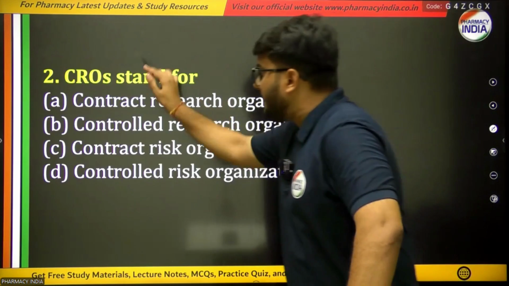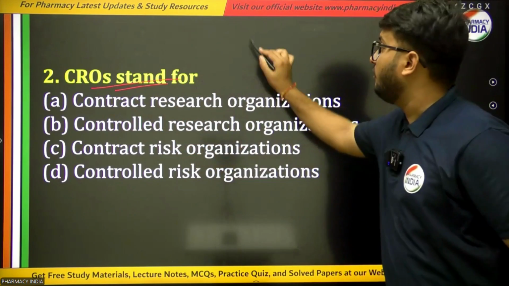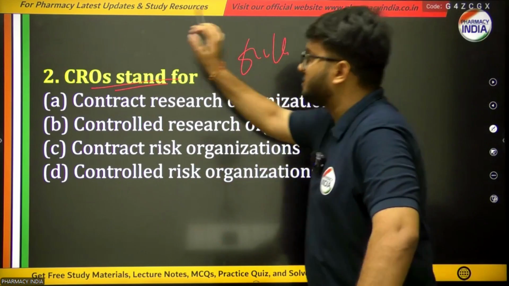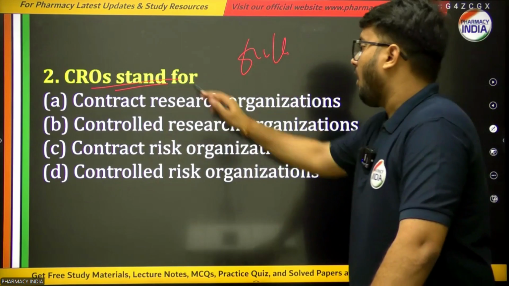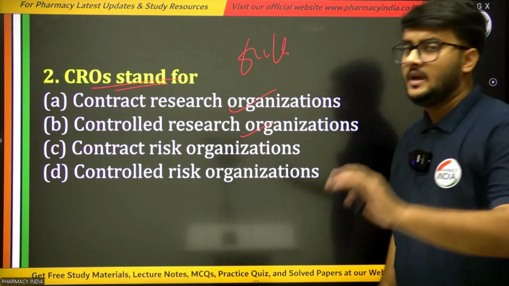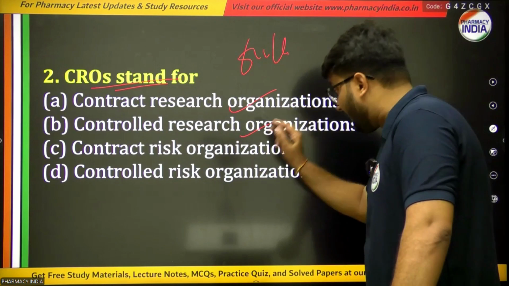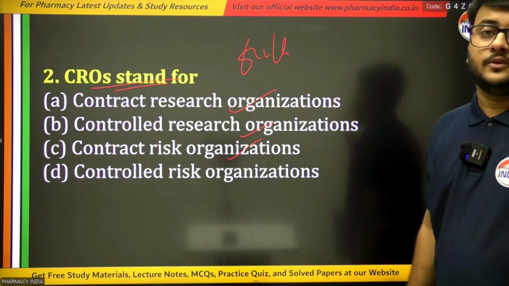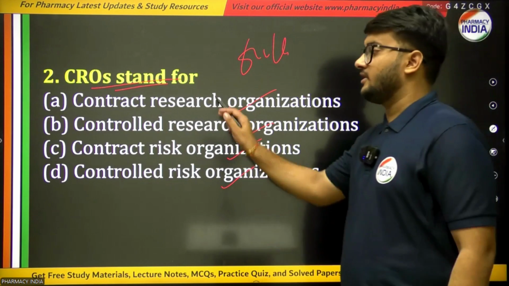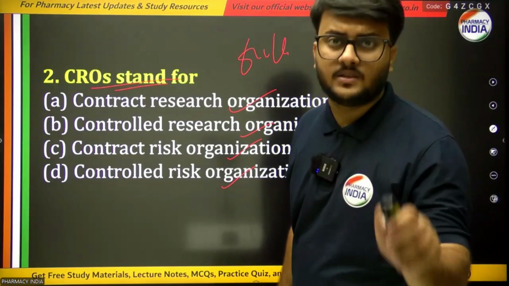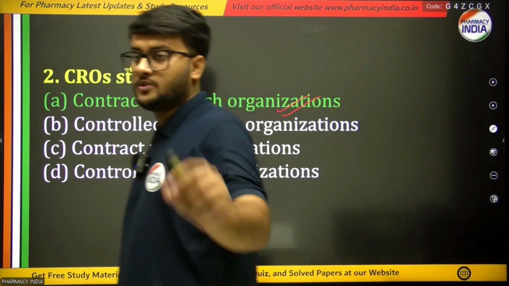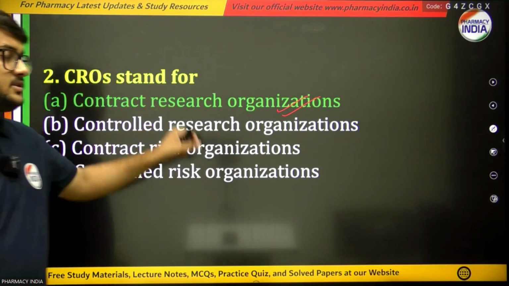Next question is, CROs stand for. What would be the full form of CROs in pharmacy? First option is Contract Research Organization. Second option is Controlled Research Organization. Third option is Contract Risk Organization, and the fourth one is Controlled Risk Organization. And the right answer for this question is option number A, Contract Research Organization. CROs stands for Contract Research Organization.